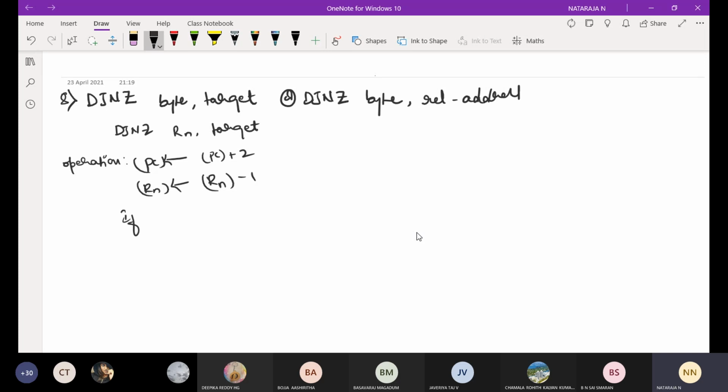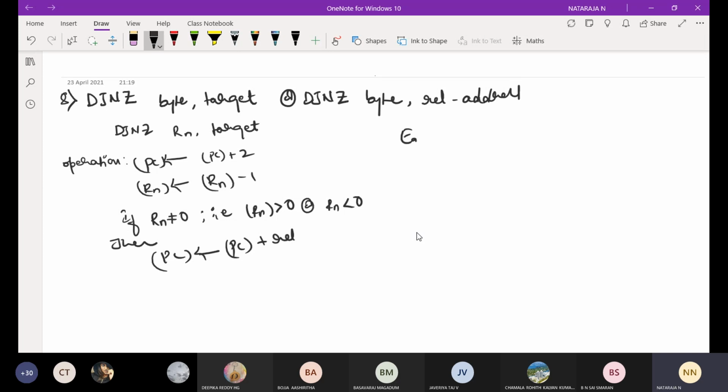The condition is if Rn is not equal to 0, that is, if Rn is greater than 0 or Rn is less than 0, then the program counter will be loaded with the program counter plus the relative address.